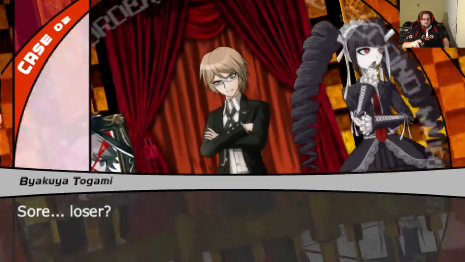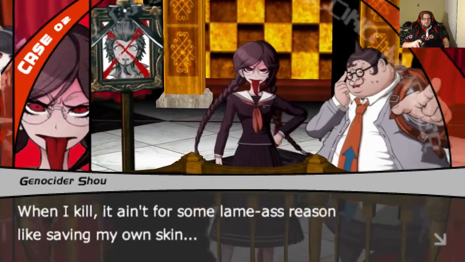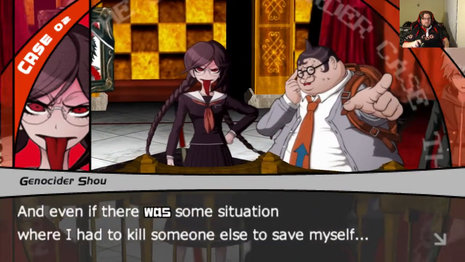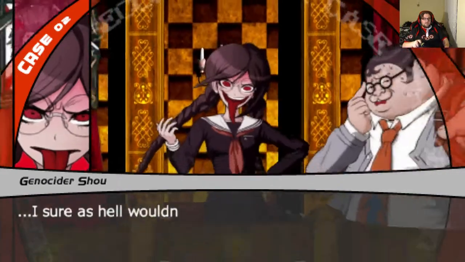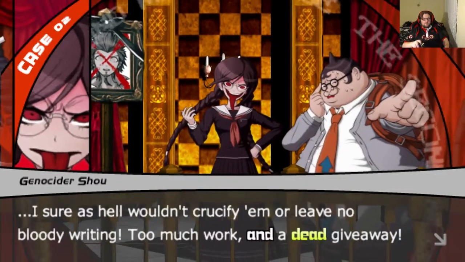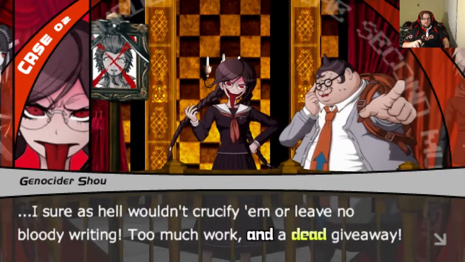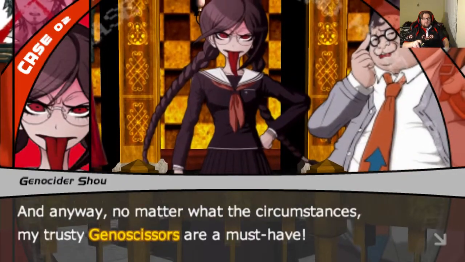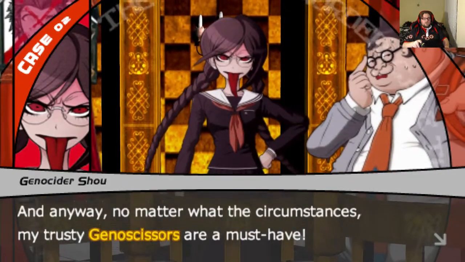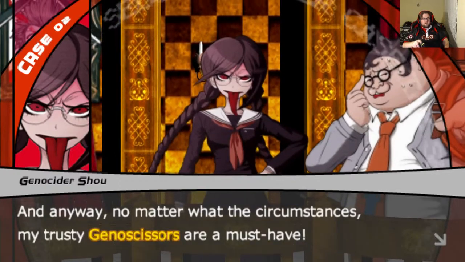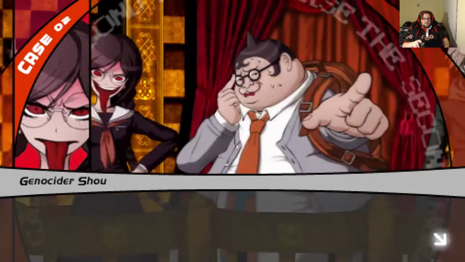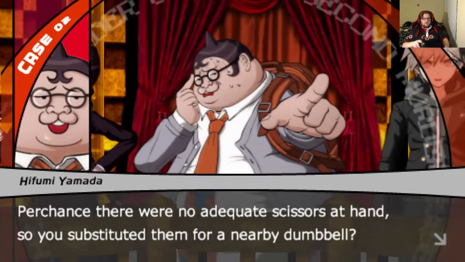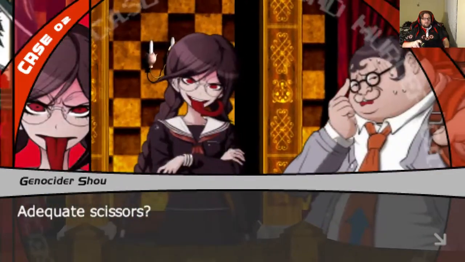Quit your yapping, you sword loser. Sword loser? When I kill, it ain't for some lame-ass reason like saving my own skin. And even if there was some situation where I had to kill someone else to save myself, I sure as hell wouldn't crucify him and leave no bloody writing. Too much work and a dead giveaway. You have a very good point. And anyway, no matter what the circumstances, my trusty Jenna scissors are a must-have. Like hell I'm going to use some heavy-ass dumbbell. Perchance, there was no adequate scissors at hand, so you substituted them for a nearby dumbbell?